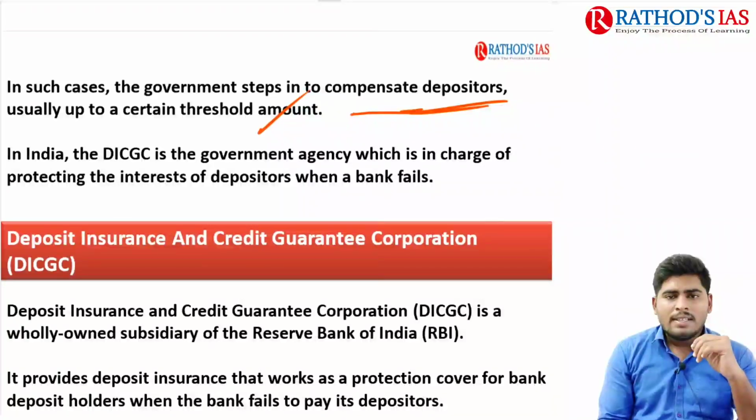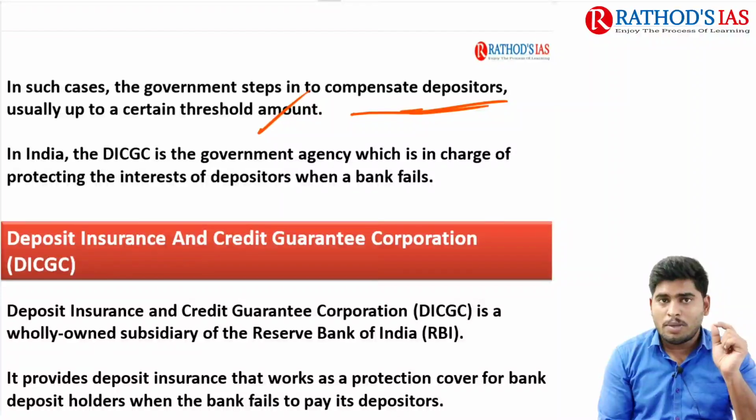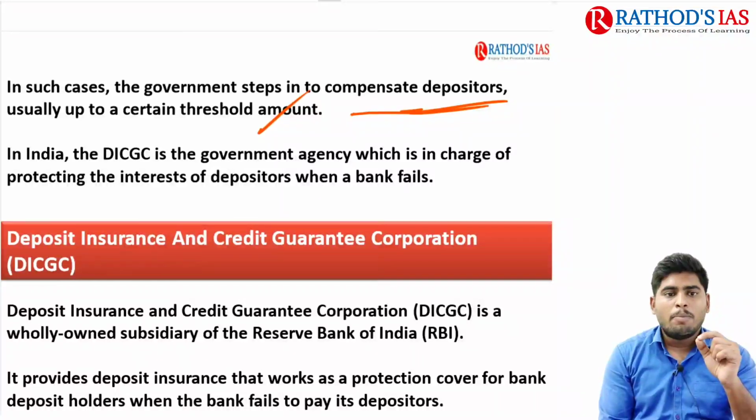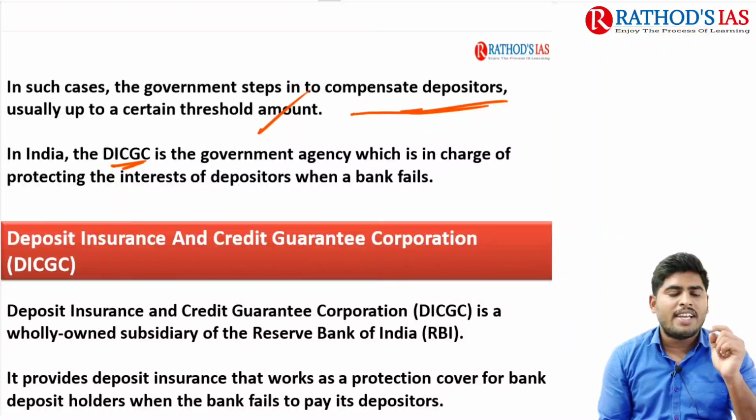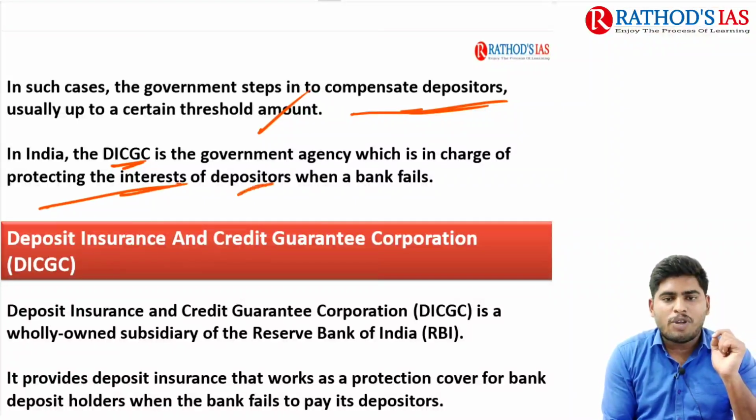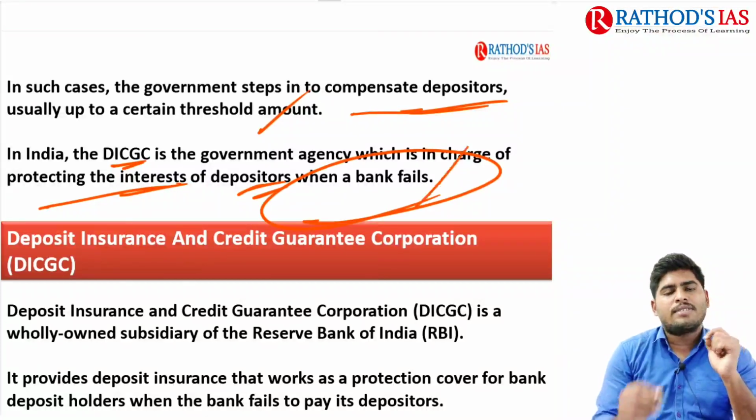So in India, this compensation on behalf of the government, means your deposits will be guaranteed by DICGC, that is the Deposit Insurance and Credit Guarantee Corporation, guys. See, this DICGC is a government agency which is in charge of protecting the interest of depositors when a bank fails.